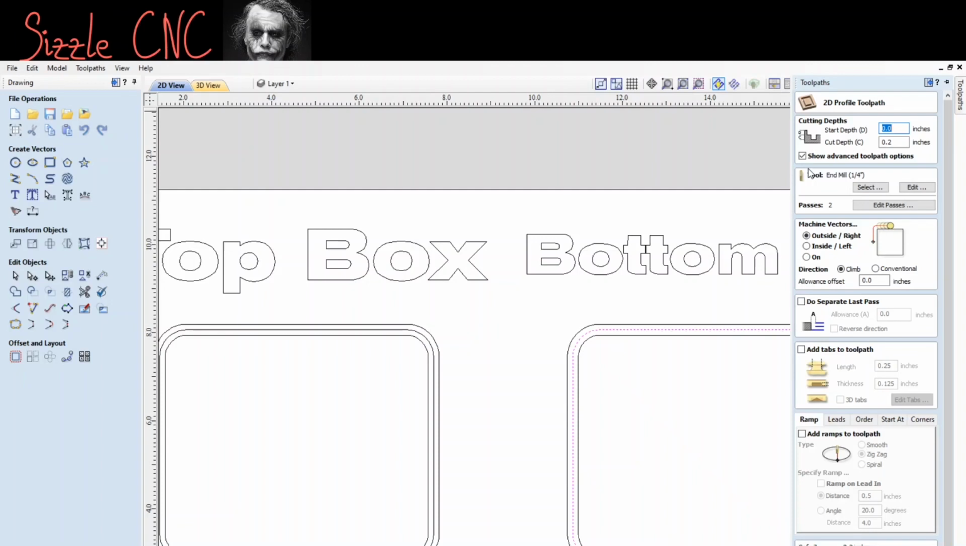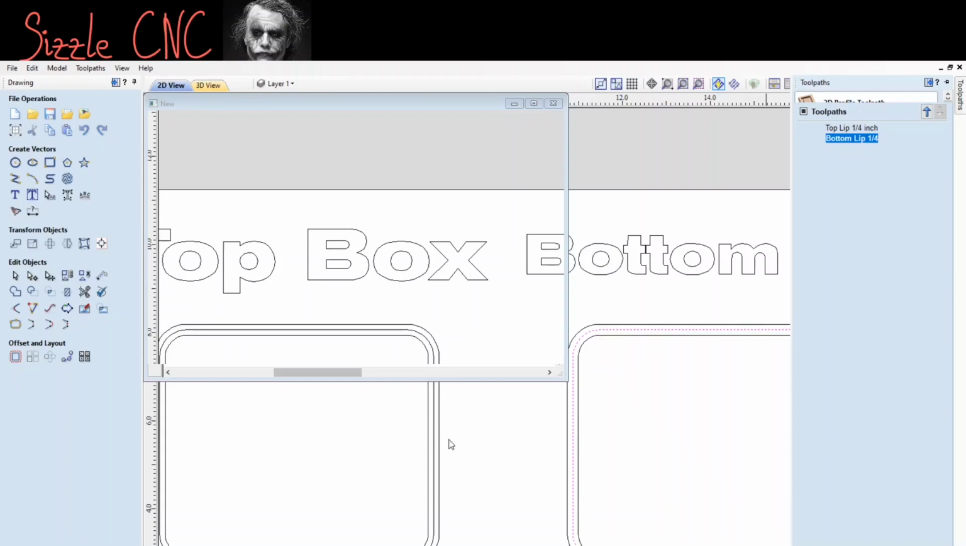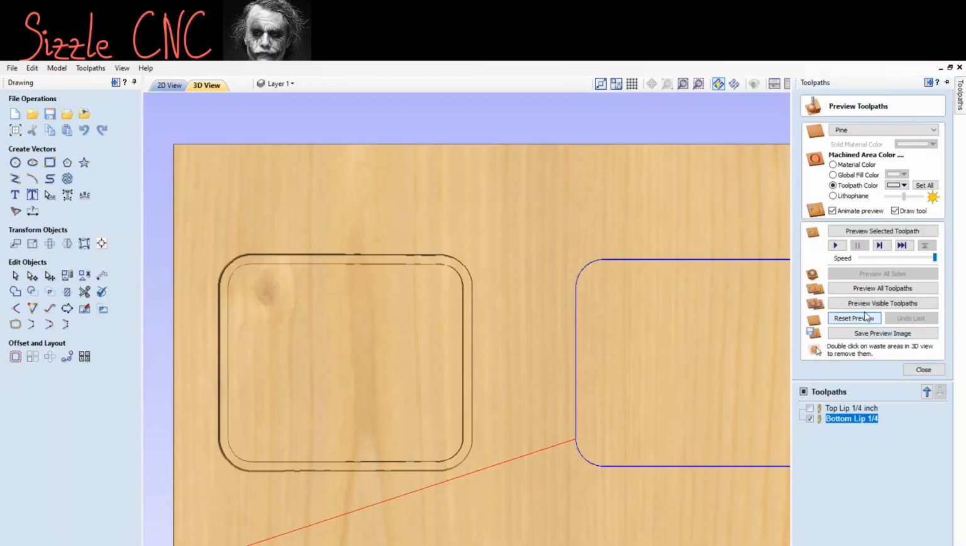Actually, I messed up. Okay, let's go back. Sorry. All right, the bottom of the box you're going to do outside and to the right. Okay, so outside and to the right. Bottom lip, outside, bottom lip, 1/4 inch. All right, calculate. And then we're going to preview visible toolpath.